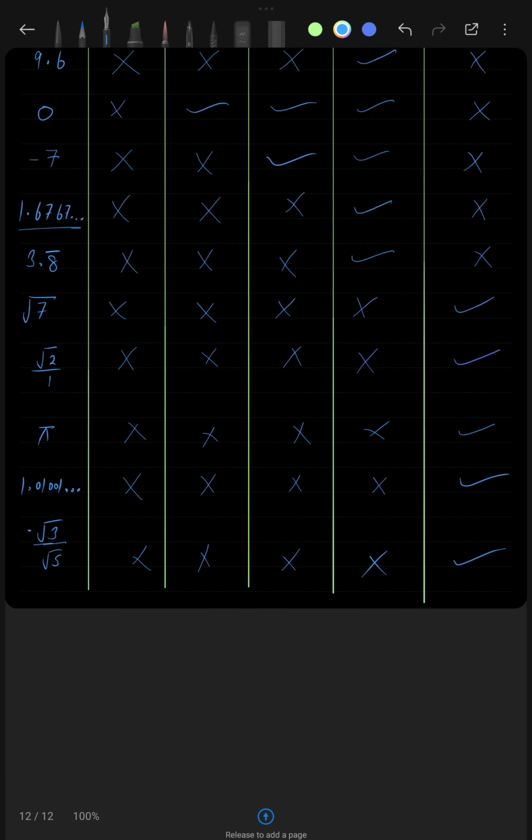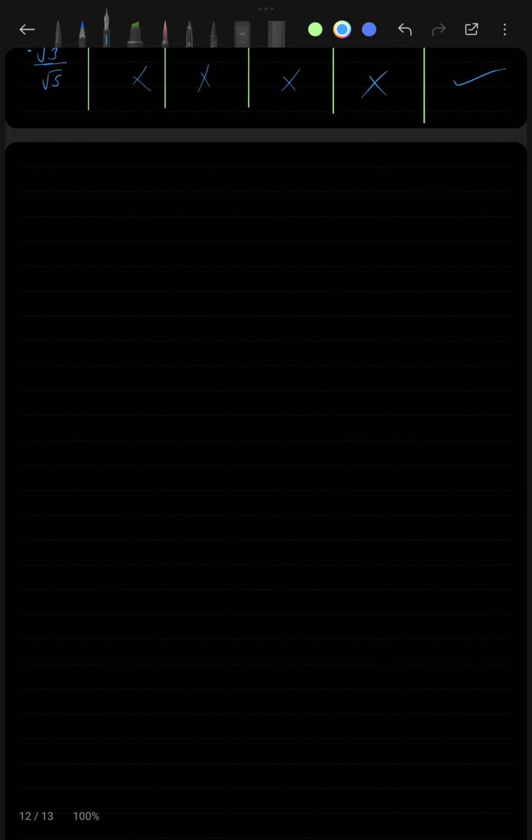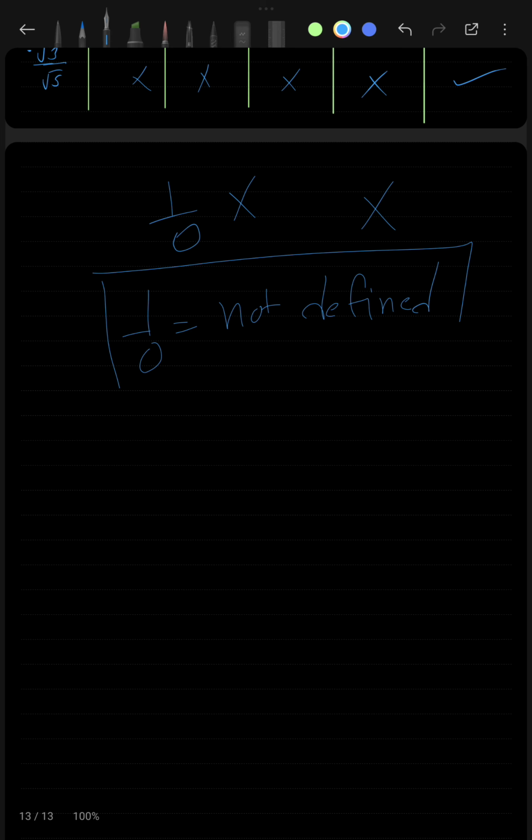Now let's do one more example. What if I ask you 1 by 0? Is 1 by 0 a rational number? So 1 by 0 is neither rational nor irrational. 1 by 0 is not defined. Division by 0 is not possible. Any number cannot be divided by 0.